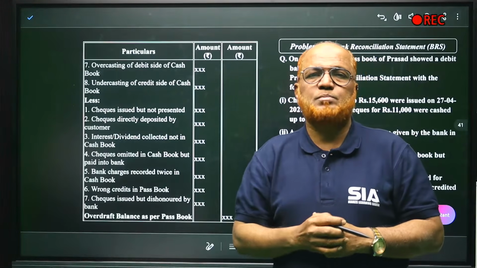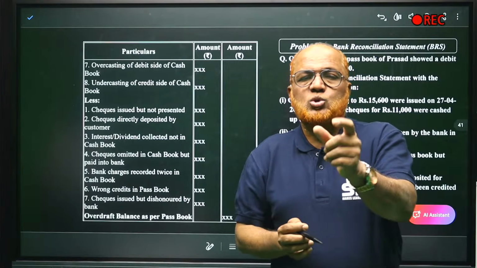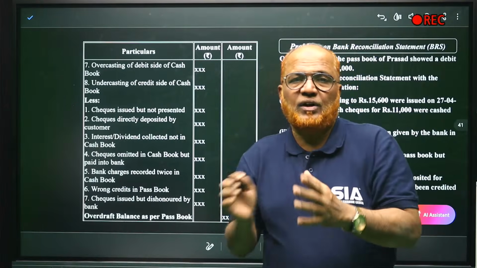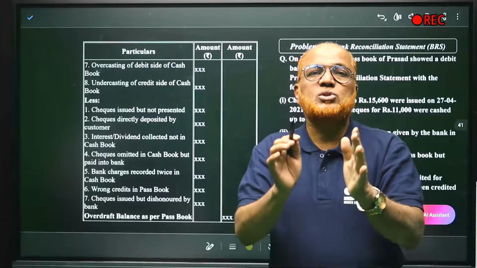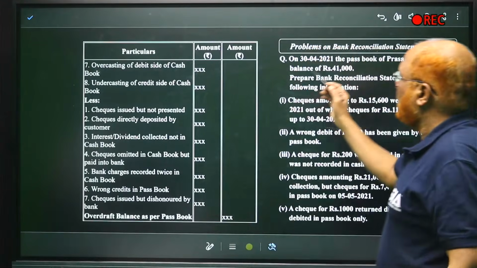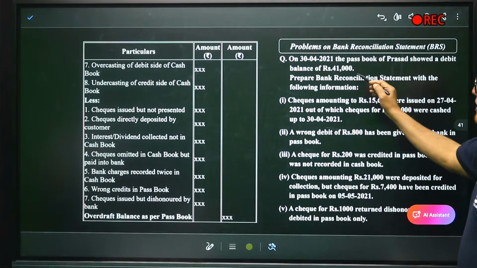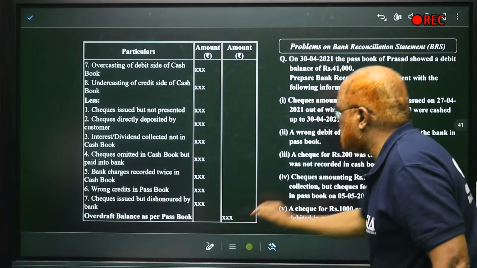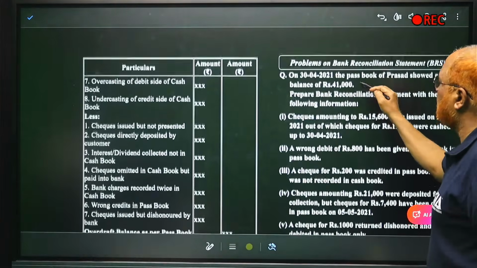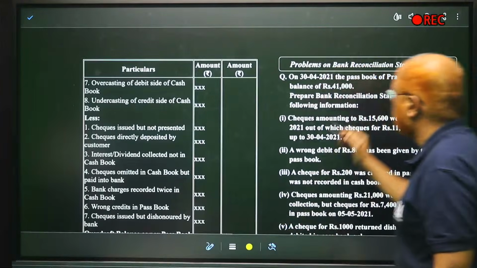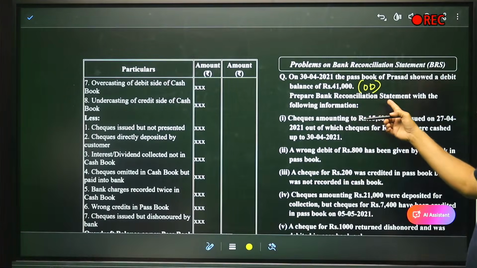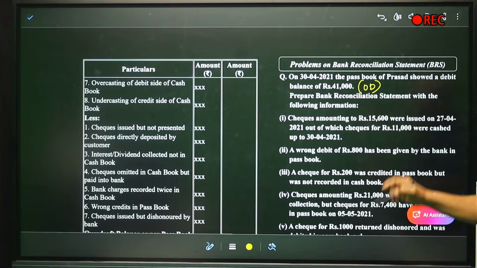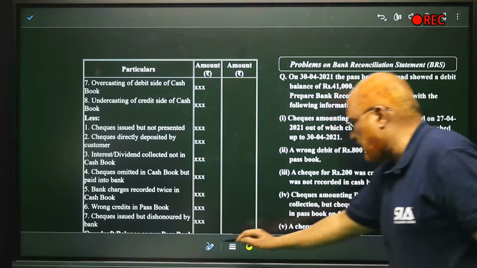The opposite is passbook. Passbook showing a credit balance means favorable. Passbook showing a debit balance means overdraft. So here passbook is showing a debit balance. So what is this 41,000? Overdraft, OD. Prepare bank reconciliation statement with the following information, items 1, 2, 3, 4, 5.